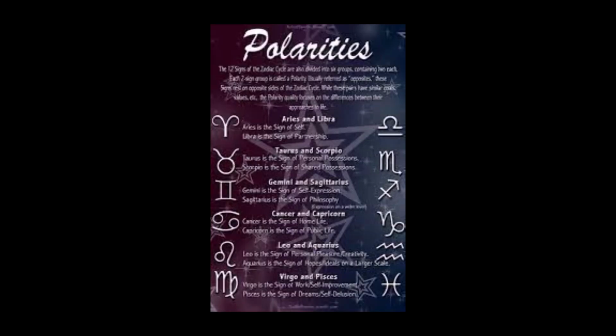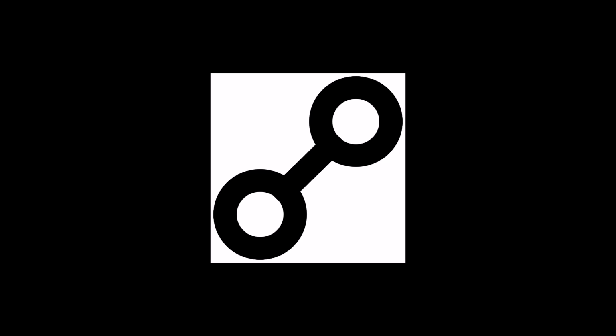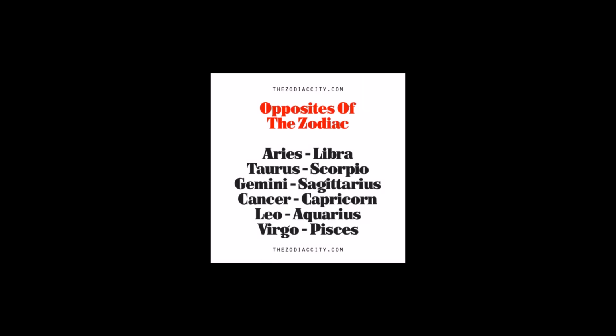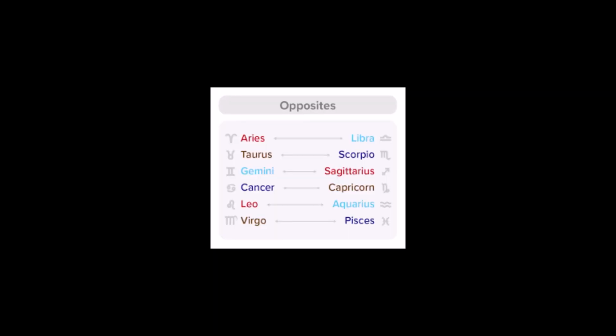Like cardinal, fixed, and mutable are different qualities, and cardinal is 4 signs: Aries, Libra, Cancer, Capricorn. Fixed is 4 zodiac signs: Taurus, Scorpio, Leo, and Aquarius. And mutable quality is 4 signs too: Gemini, Sagittarius, Virgo, and Pisces.